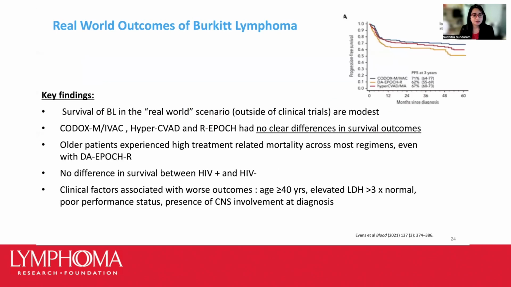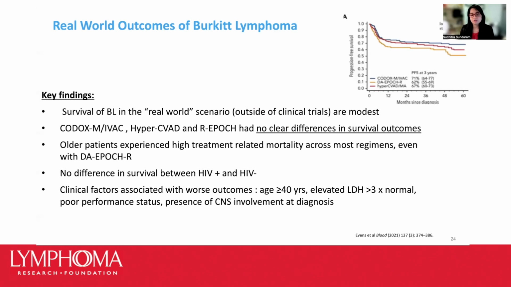So some of the key findings of this report are that the survival of Burkitt lymphoma in the real-world scenario outside of clinical trials was actually modest as compared to what we were seeing in clinical trials data so far. The 3-year overall survival, even with the intensive therapies, was just about 70%.